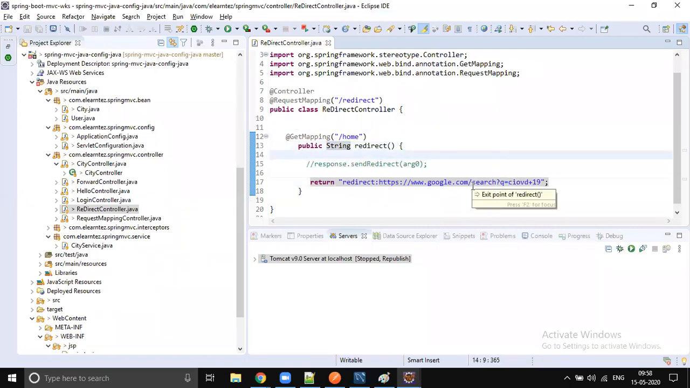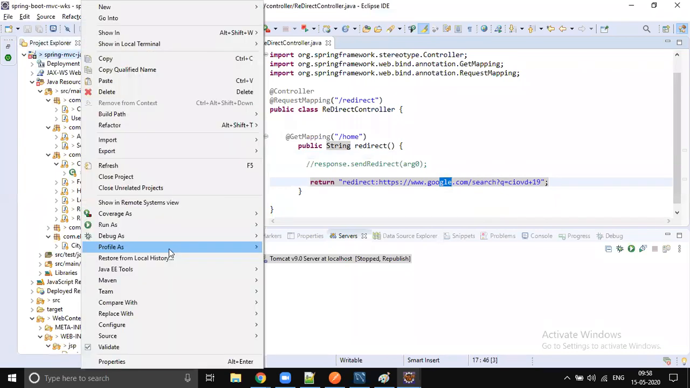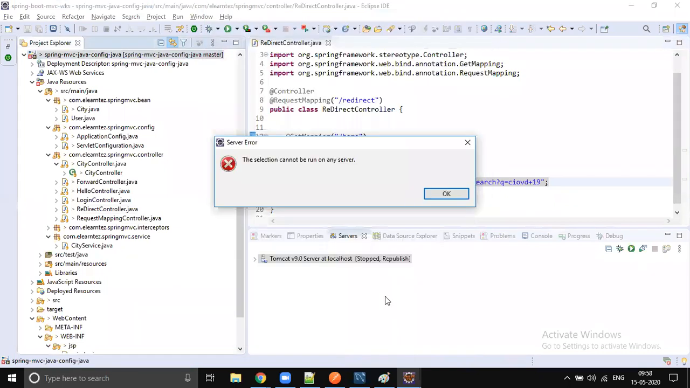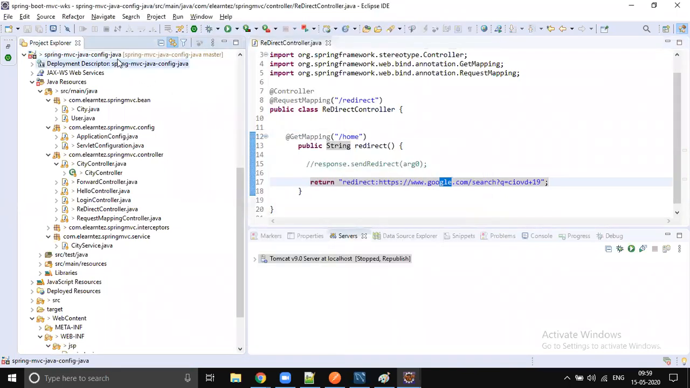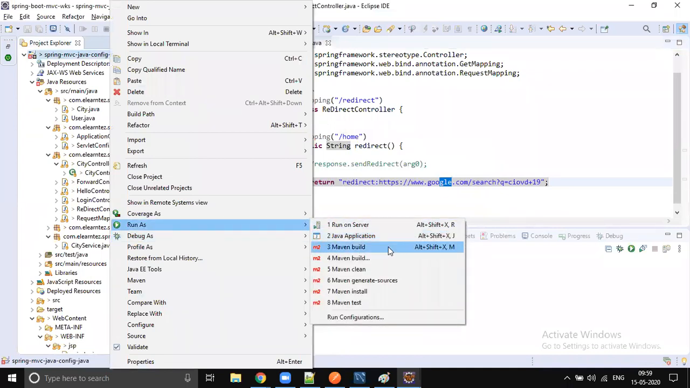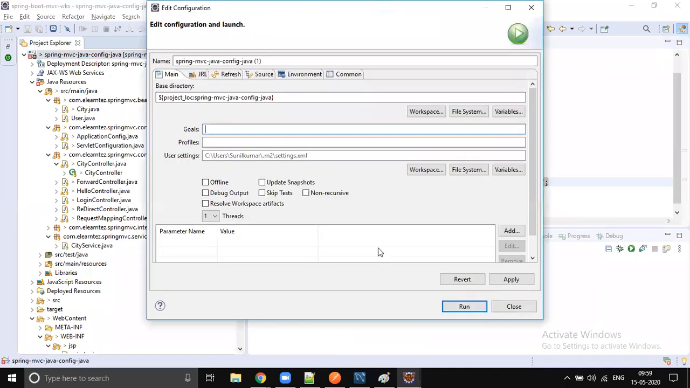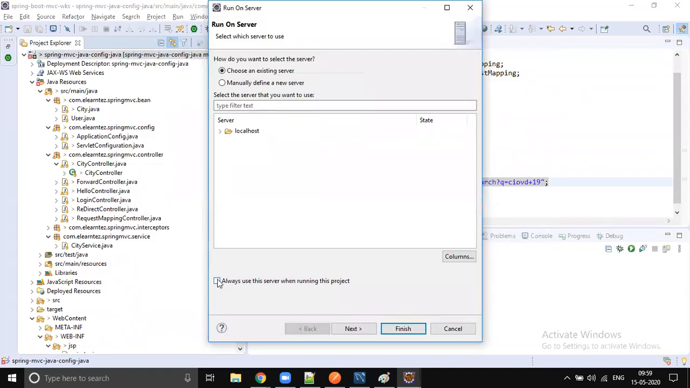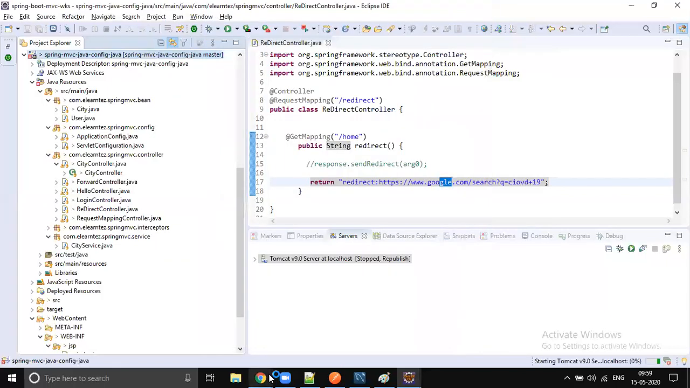When the google.com COVID page is opening, I will show you that 302 header parameter. So let me run this on the server, run as run server. To see the response header parameter on the browser, you need to enable developer tools. Let the server get started.